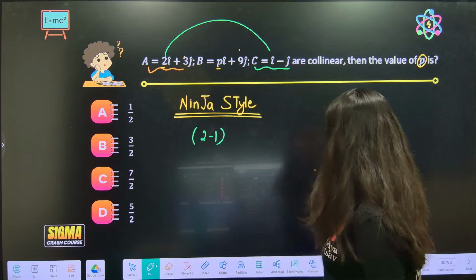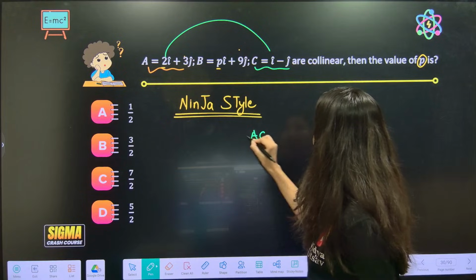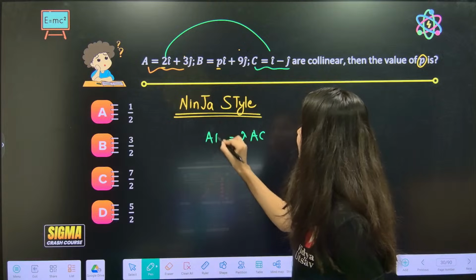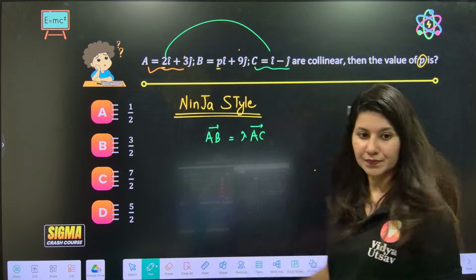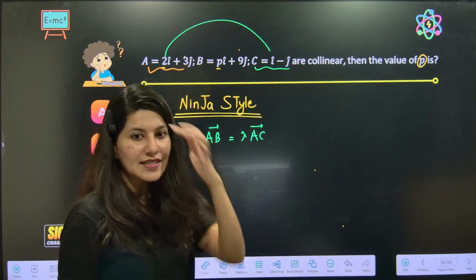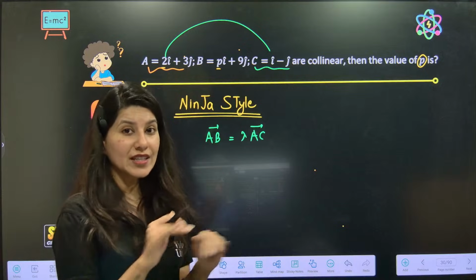Basically what I'm trying to do is lambda AC is equal to AB. If 3 vectors are collinear, then this is the condition. Now I am trying to reduce the steps.